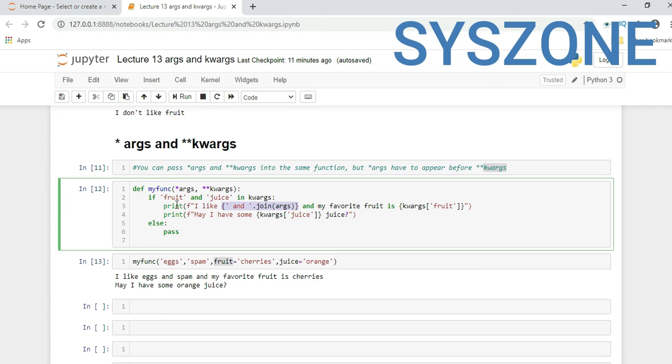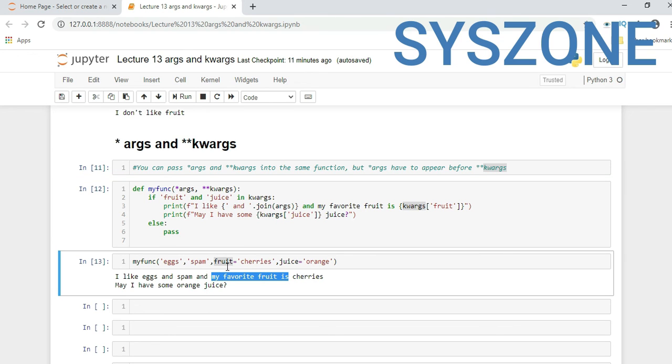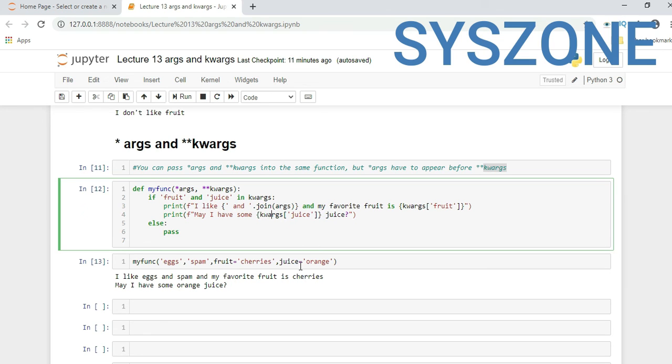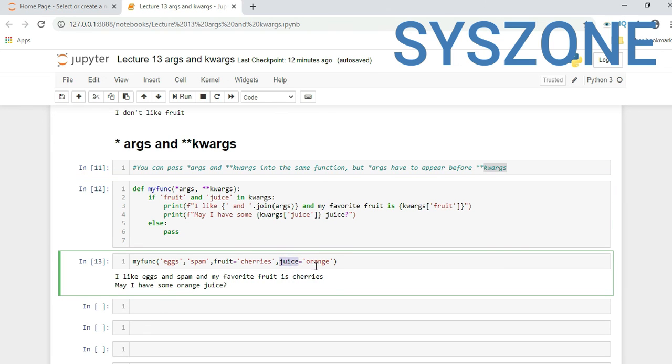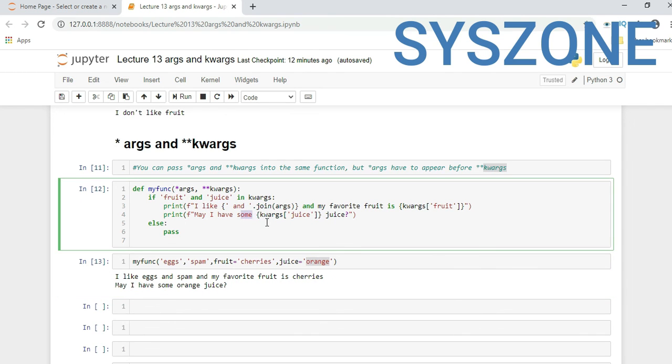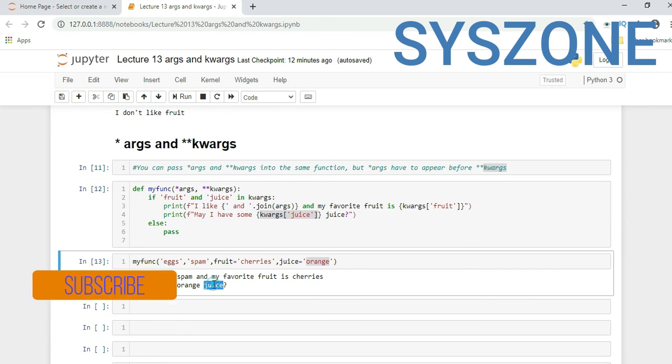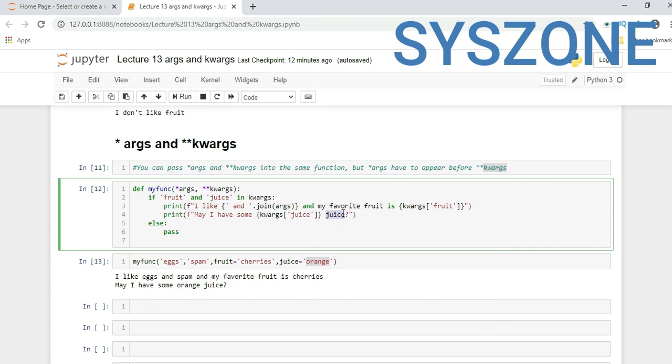So this part is for joining the arguments. It will join x and spam with and. And my favorite fruit is kwargs fruit. In kwargs, fruit is cherries, so it is printing cherries. In the next part, may I have some kwargs juice. If you see the keyword key juice, it will return orange, so here may I have some orange. In this part it is retrieving orange, and juice is another string statement.